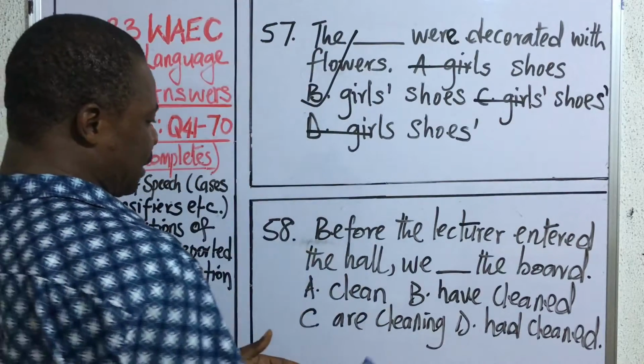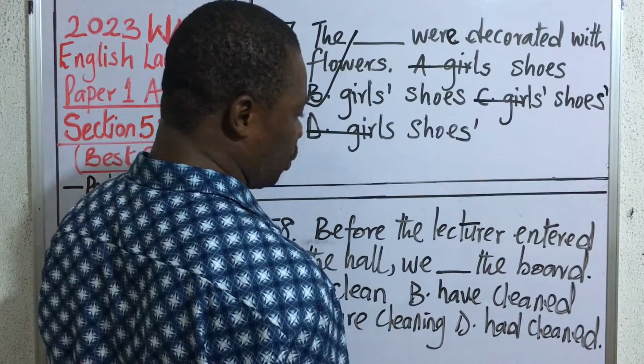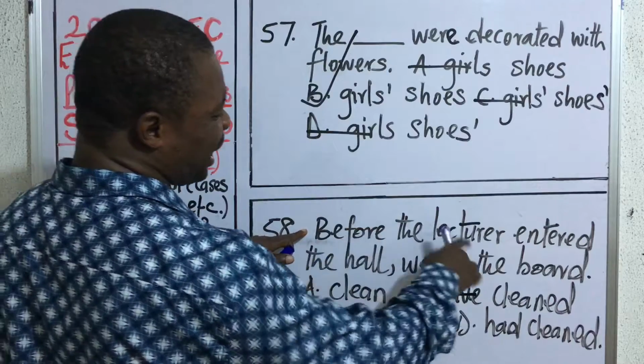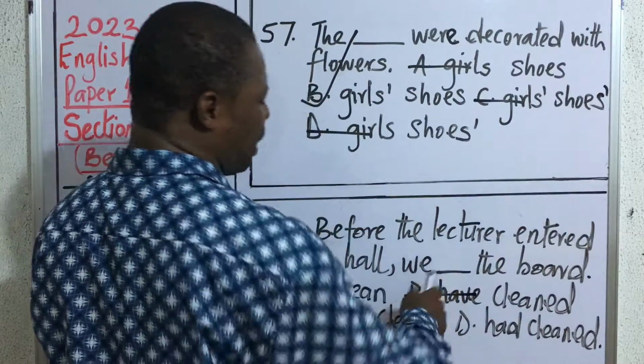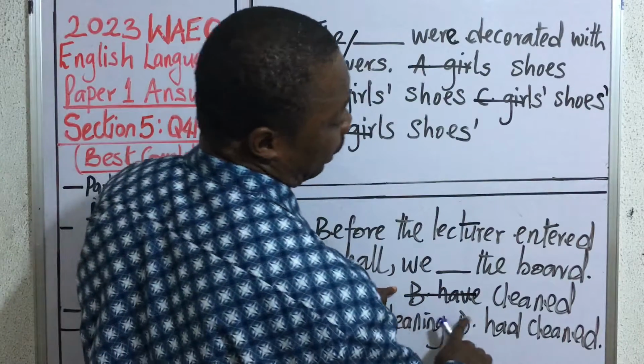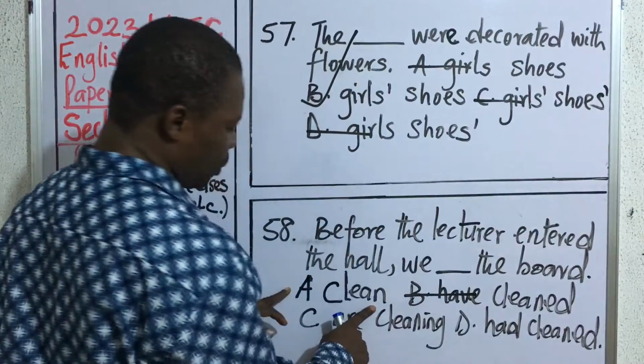It is only present perfect tense that has a result in the present. I mean, it's present perfect tense that is going to use have. But we cannot say have because it says before the lecturer entered. So the event took place before the lecturer entered. So it's no longer having the result in the present. Then it cannot be present perfect. B will go. What about option A?